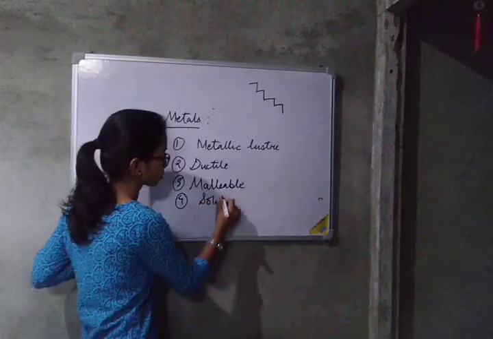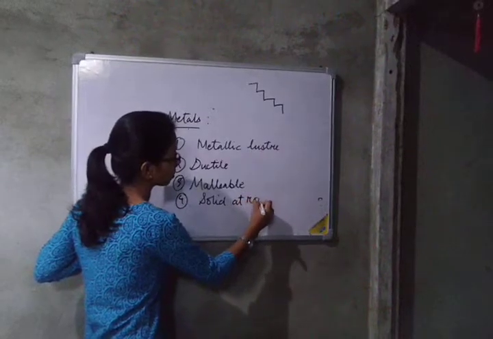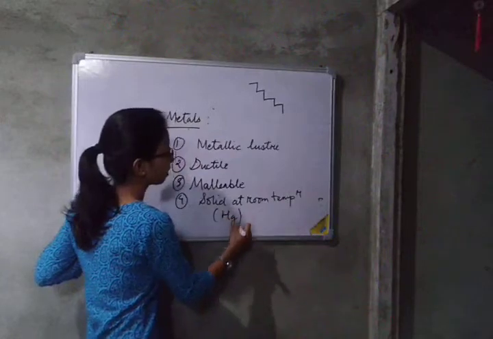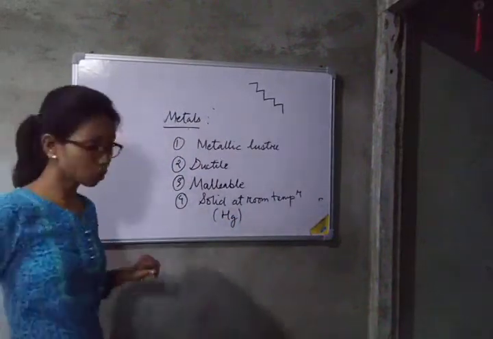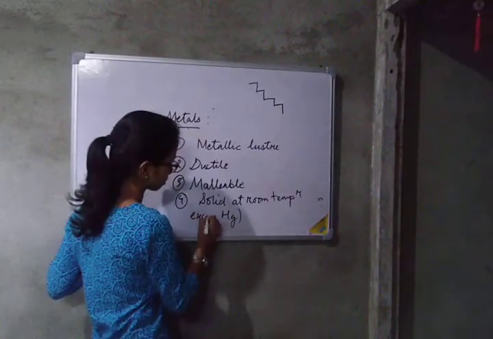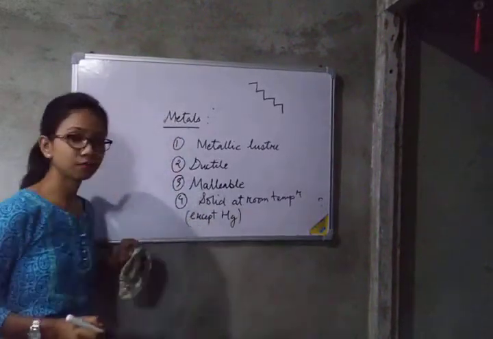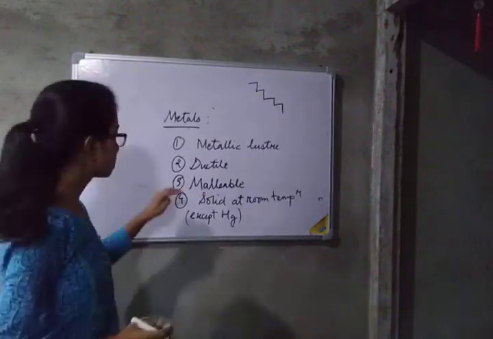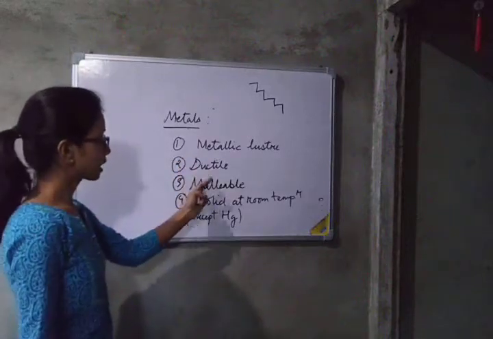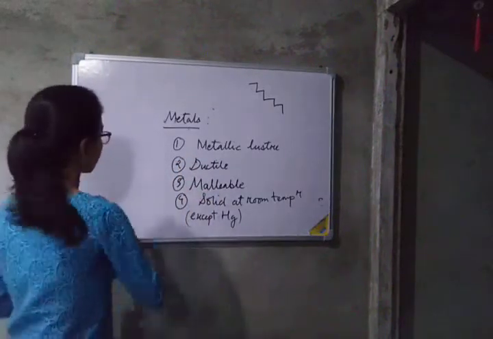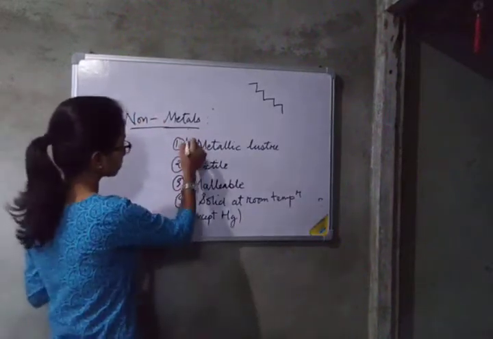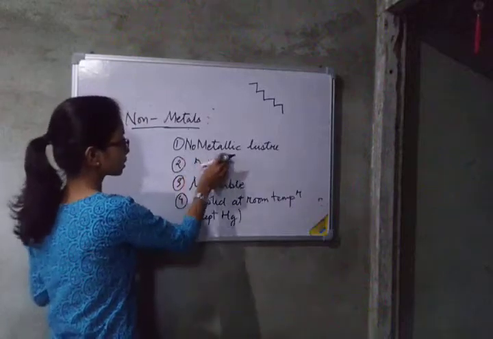Next, they are solid at room temperature, but one exception is there. Mercury is not solid at room temperature. It is liquid. All the other metals are solid at room temperature. So these are some of the properties of metals: metallic luster, ductile, malleable, solid at room temperature. Now we will discuss the properties of non-metals. So no metallic luster, no ductility for non-metals.